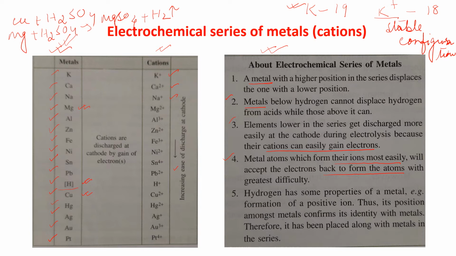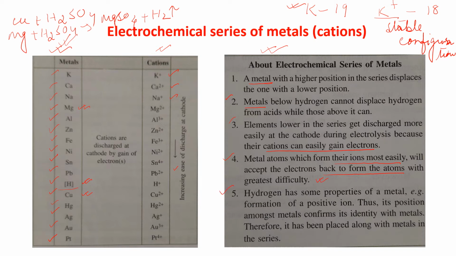In the last orbit it has only 1 electron, so it can easily donate its electron to become a stable configuration. Those types of metals will accept the electron back to form atoms with greatest difficulty.